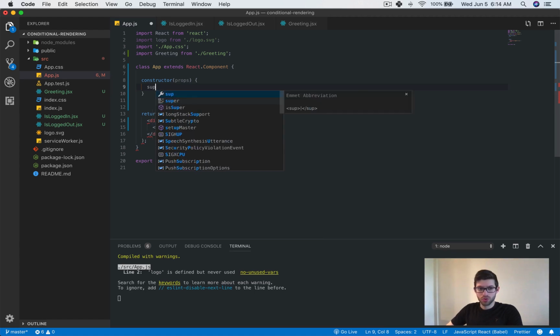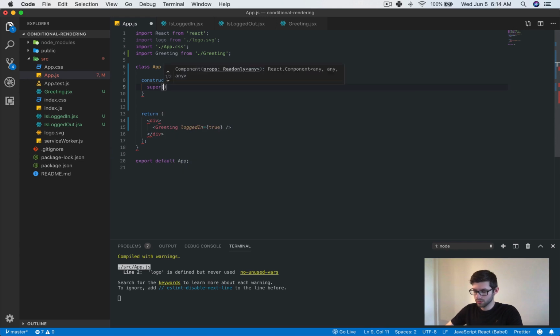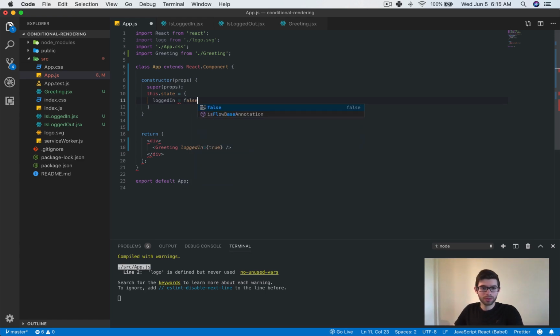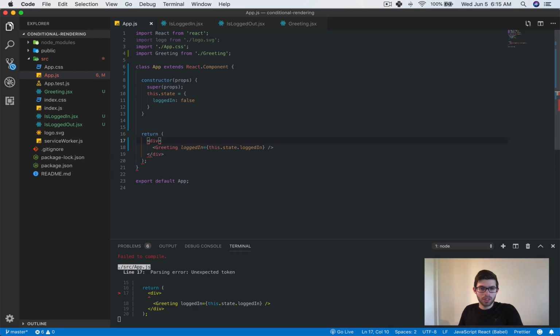Props, super, no, not that. I didn't even know that was a tag. And then this.state will equal loggedIn equal false, except it's not going to be like that, either of these two things. Now here, this will now be this.state.loggedIn. What's the problem?